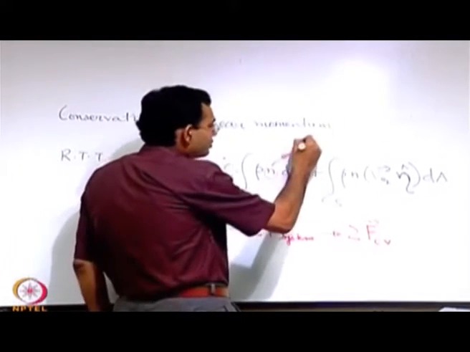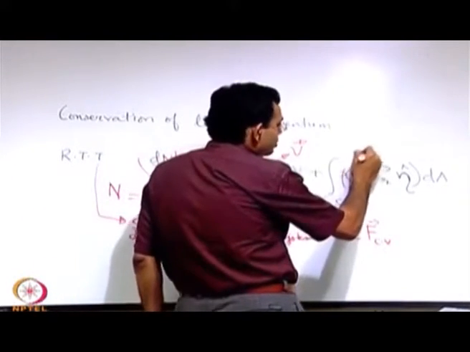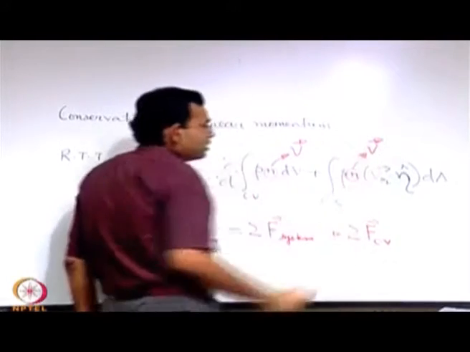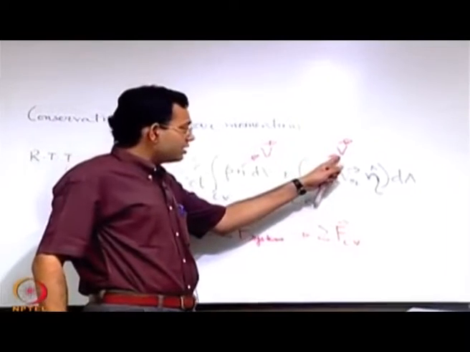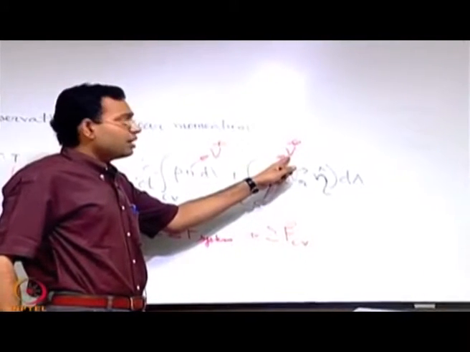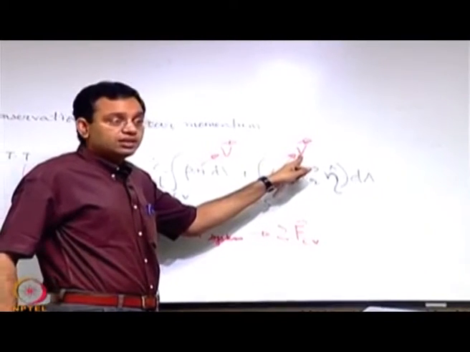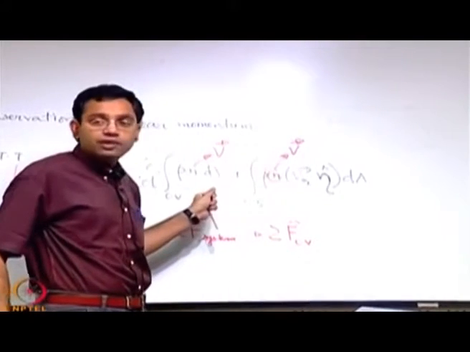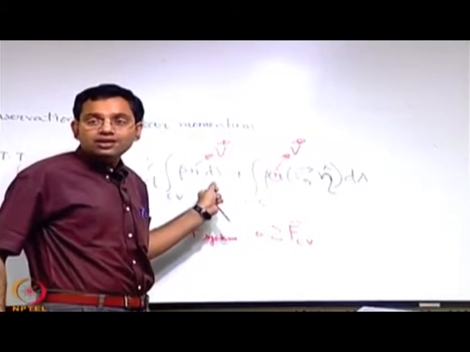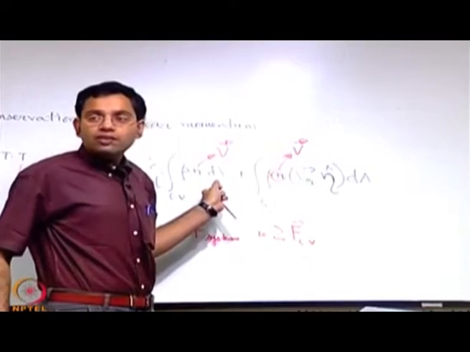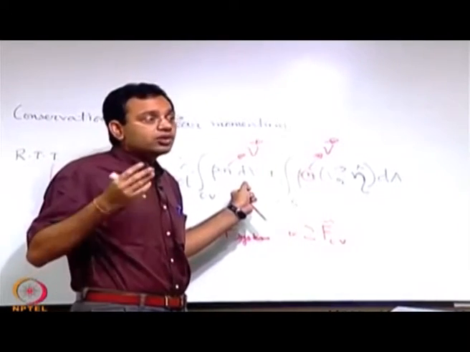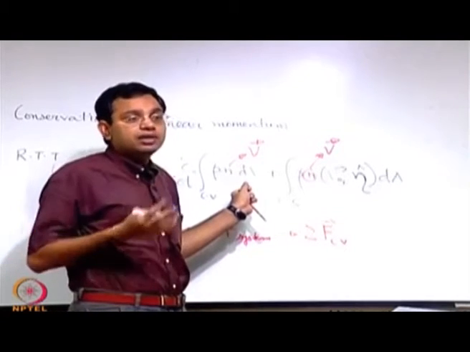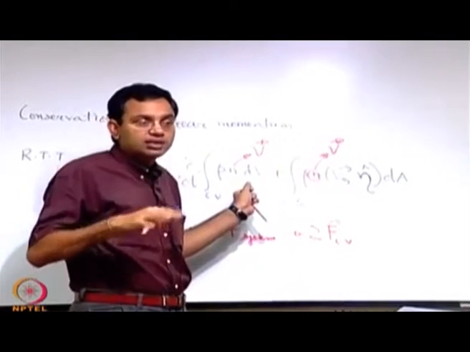So this is V and this is also V. Very important observation, this V is in a reference frame which is stationary; we have considered a stationary reference frame here. We will see later on that it is not necessary to have a stationary reference frame, we may have a moving reference frame, not only that, a reference frame moving arbitrarily with arbitrary rotation as well.